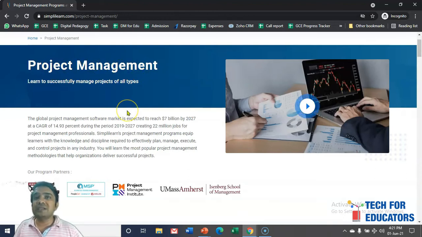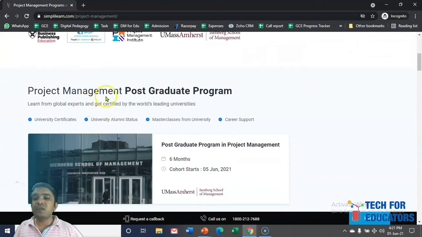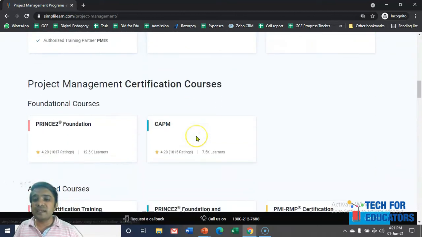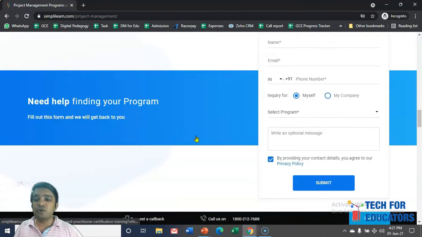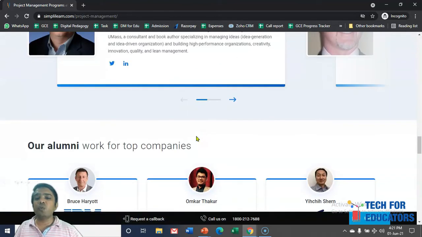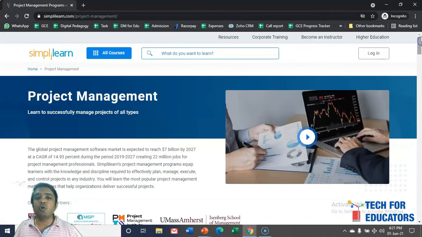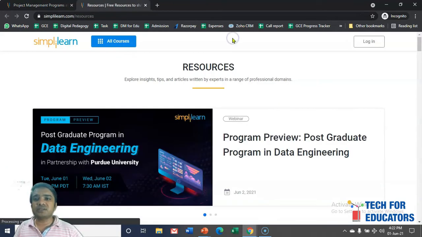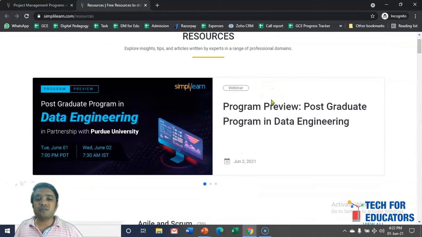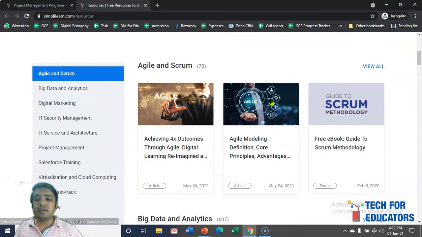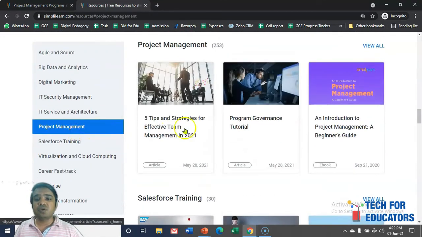You have to give details of all the project management topics. You have to give various examples, possibly sometimes videos. Lots of information you have to provide. Sometimes your website may have a blog. For example, let's check it over here. Under resources, if you go to project management, you see many blogs and many articles they have written on project management.